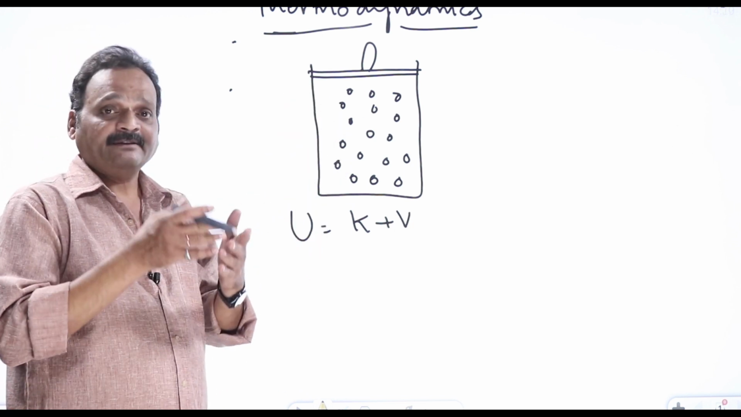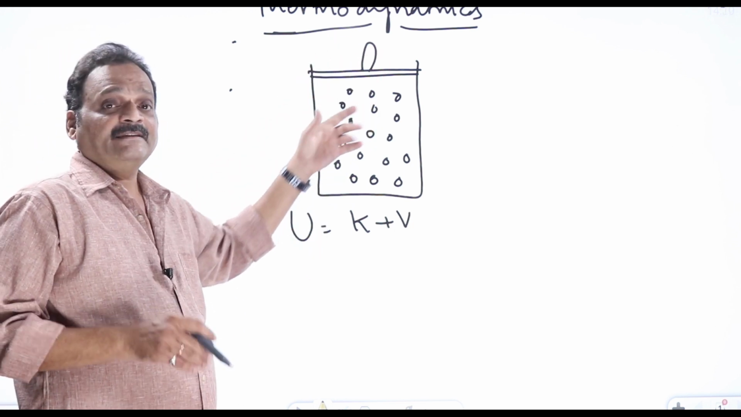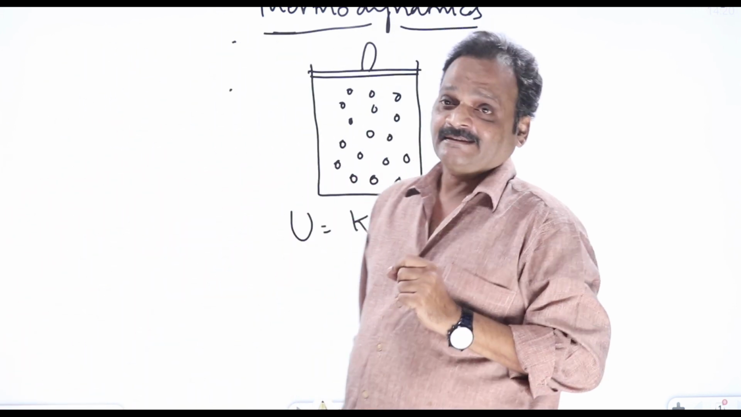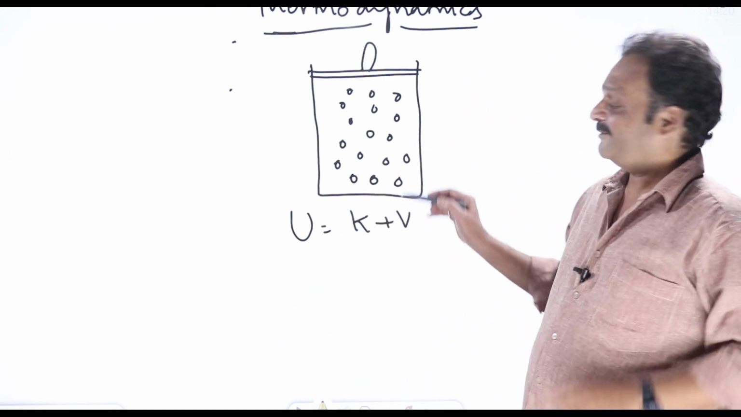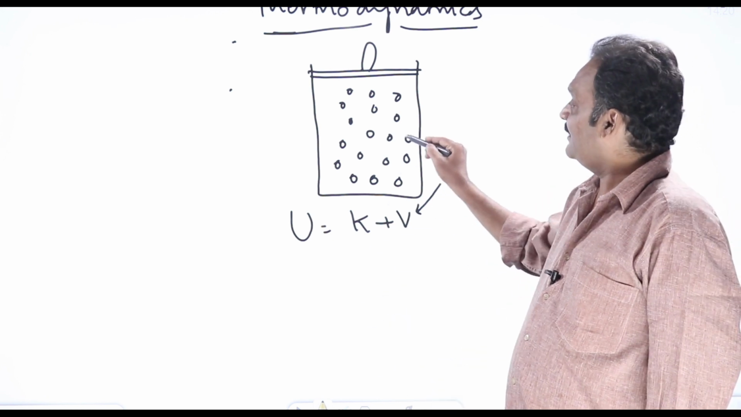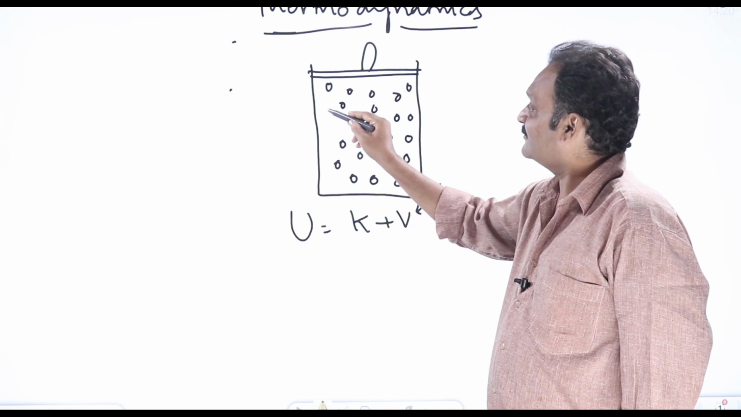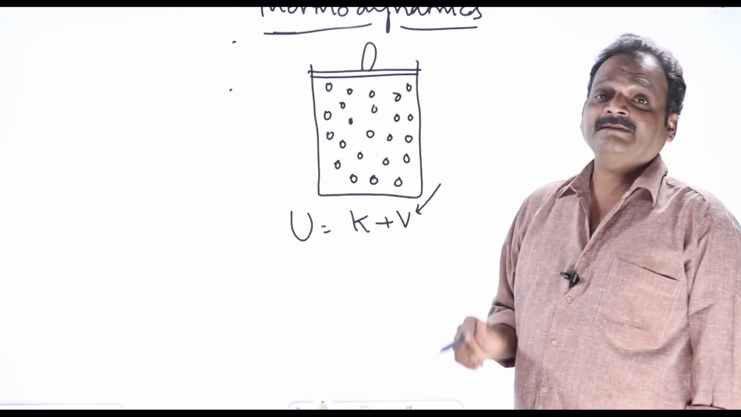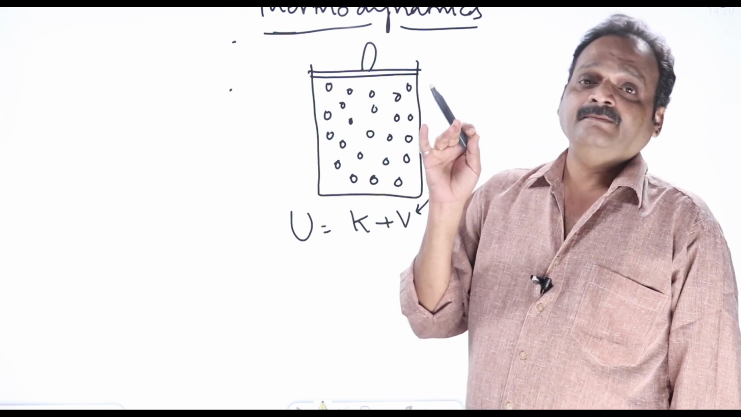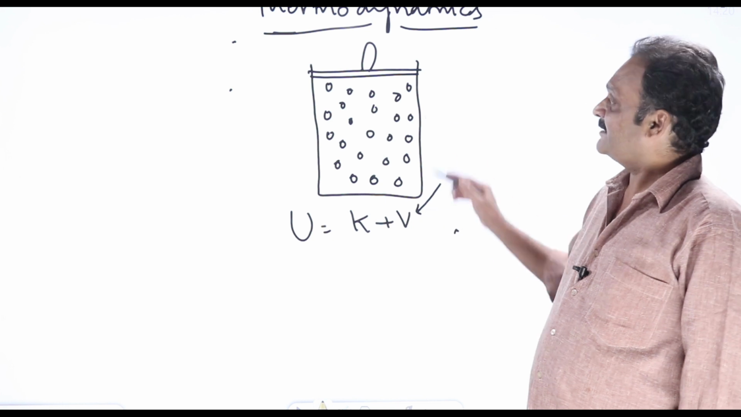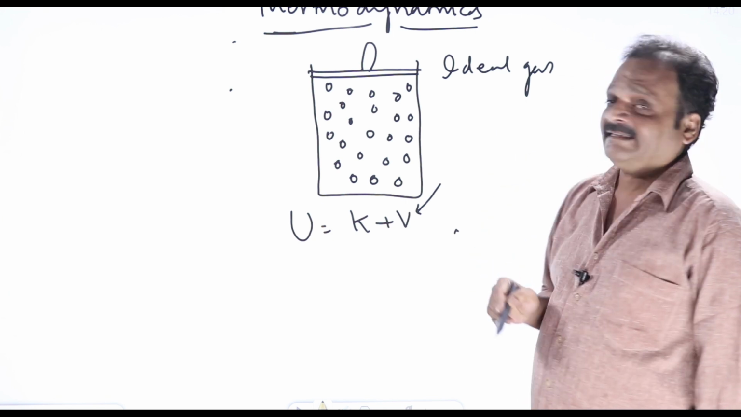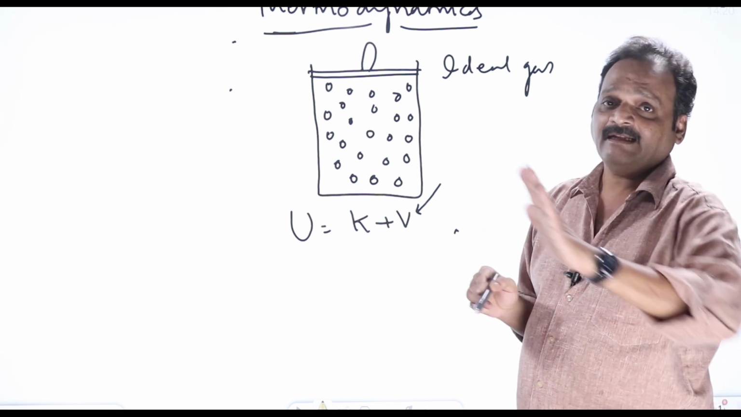An ideal gas is an assumption. An ideal gas is one in which there are no intermolecular attraction forces. When there are no intermolecular attraction forces, the molecule does not possess one form of energy, that is, it won't have potential energy. Molecule will have only kinetic energy in an ideal gas. The definition is a gas in which it is assumed that there are no intermolecular attraction forces is known as an ideal gas.